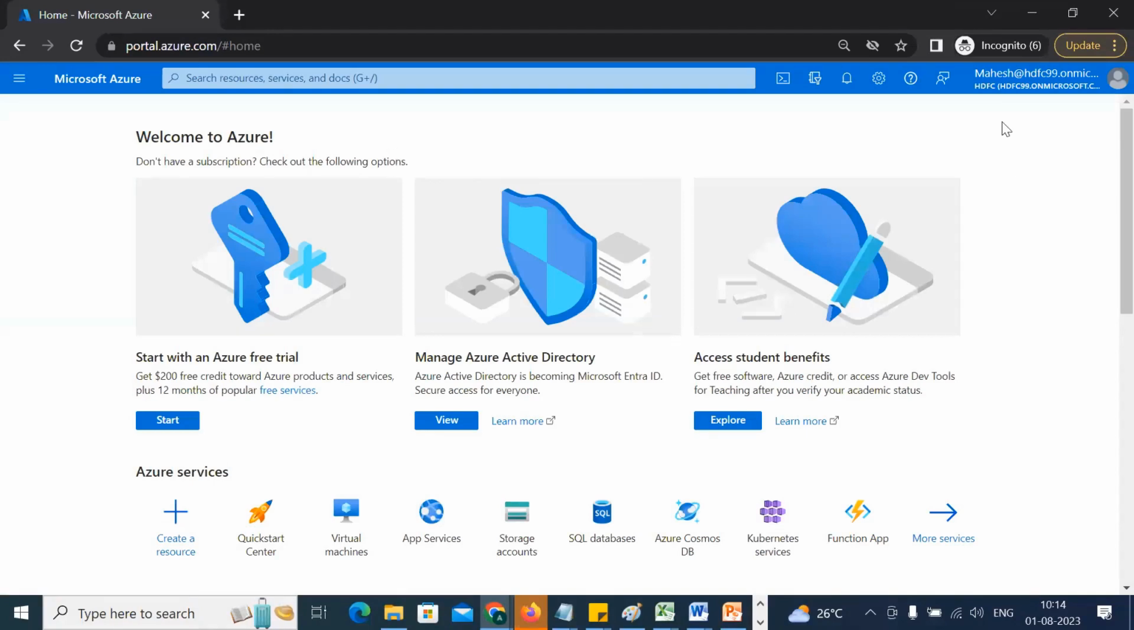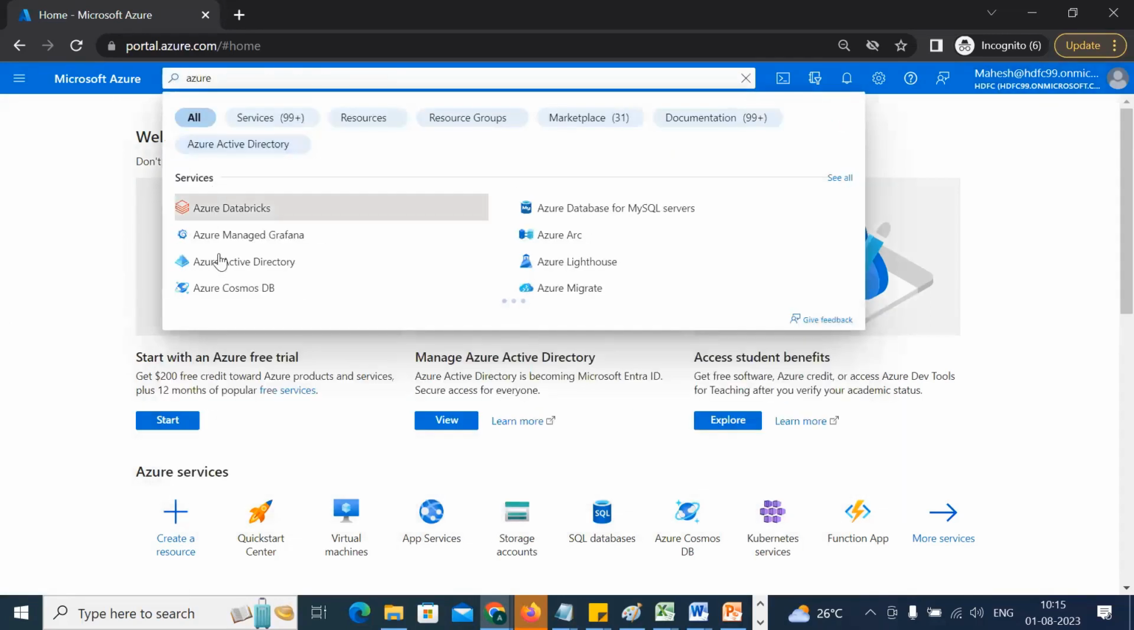Can you see here? So who has logged in? Mahesh at HDFC login, and from HDFC he has logged in. This is that Mahesh actually. So now he will have to go to Azure Active Directory for Mahesh.